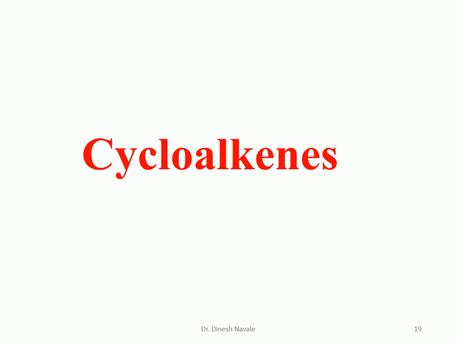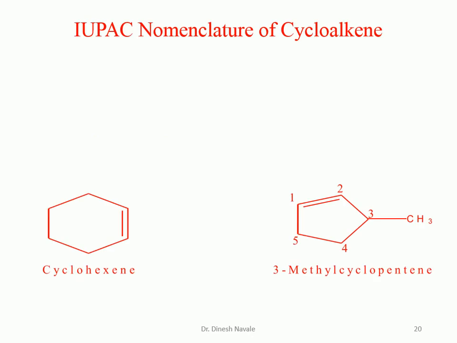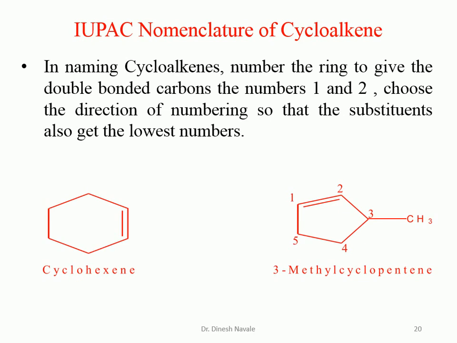In case of the cycloalkenes, we have to utilize all the rules the same. The only thing is that for cycloalkenes, we have to put the word cyclo before the nomenclature of the alkene. And again, we have to give the lowest possible number to the substituent as well as the olefin.